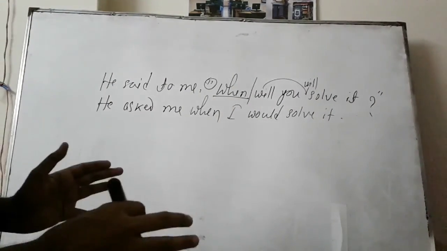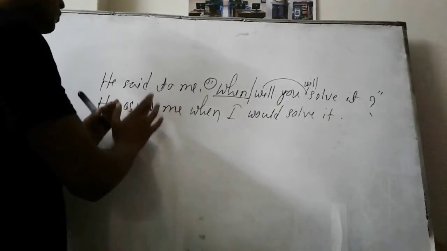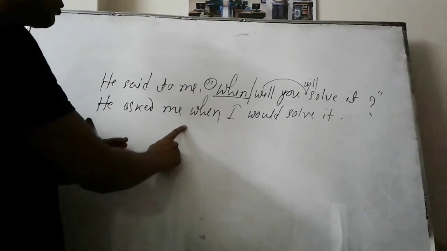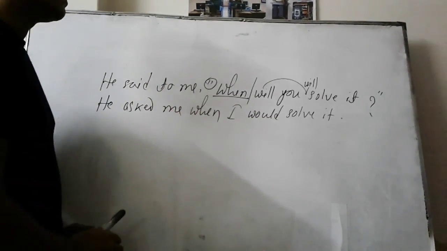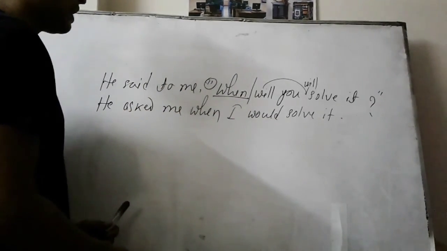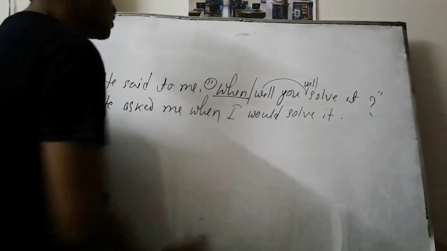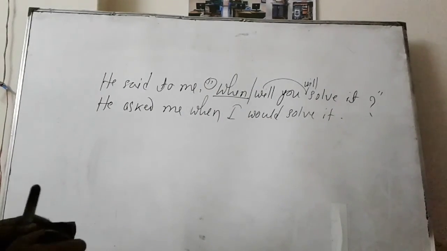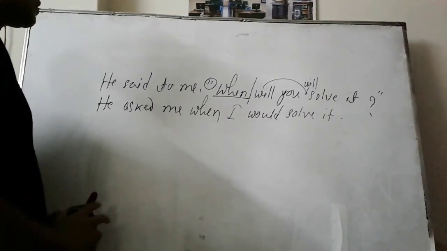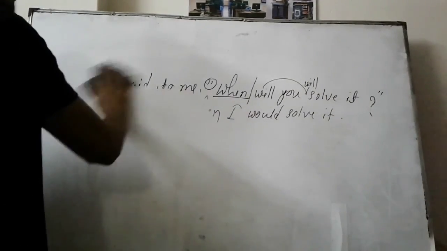So what have we learned yet? That is, in the place of said or said to, we should put asked. Then in the place of inverted comma, we have to put either if or a WH question, if there is any. Then the sentence should be turned into assertive, and we should make it indirect according to the rules of assertive sentence and put a full stop at the very end of the sentence. So that's all about interrogative sentence. If you follow these steps, you can solve interrogative sentence easily. So now we will have a discussion on optative sentence.